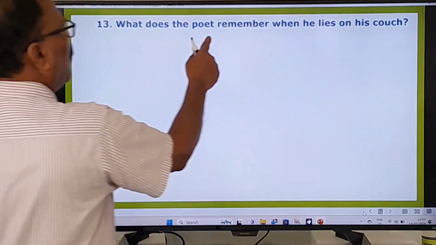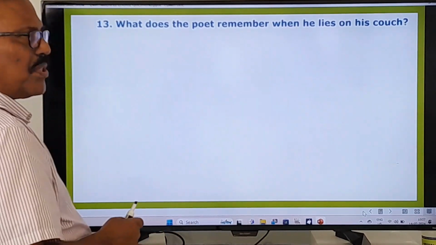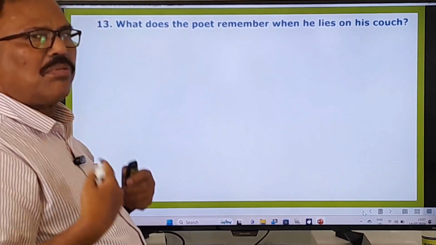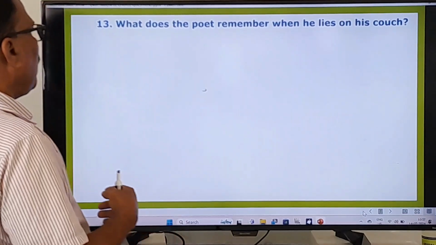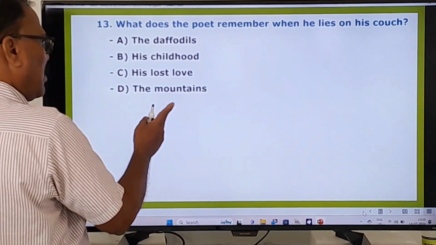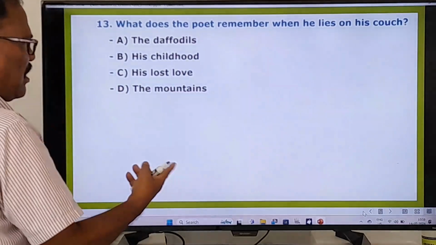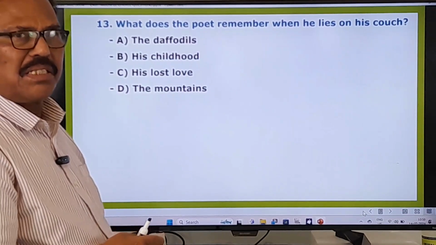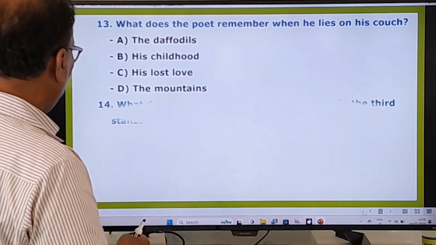13th one. What does the poet remember when he lies on his couch? When the poet lies on his couch, meaning bed, what does he remember? Here are 4 options: the daffodils, his childhood, his lost love, the mountains. What does he remember when he lies on his bed? You know that very well. Go to the 14th one.